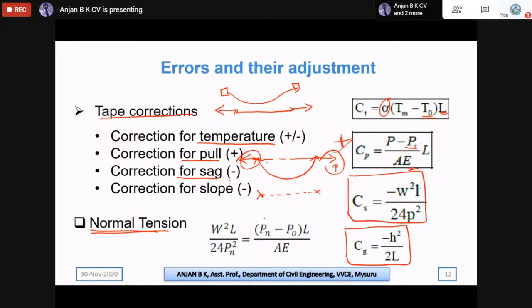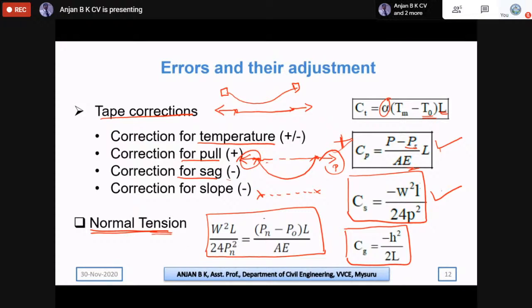That tension force is calculated using the normal tension, which means the amount of force we apply for the correction for pull should compensate the correction for sag. So these should be equal. If Cp is equal to Cs, then the tape is correctly stretched and we have no error in measurement of distance using the tape. This is the basic idea.